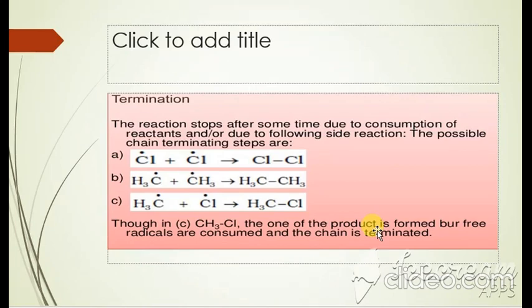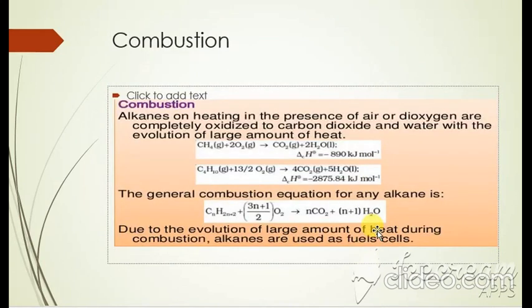So these are the reactions in the presence of sunlight: they proceed and propagate step by step with initiation, propagation, and termination. So this is halogenation, the substitution of hydrogen from the alkane by the halogen.